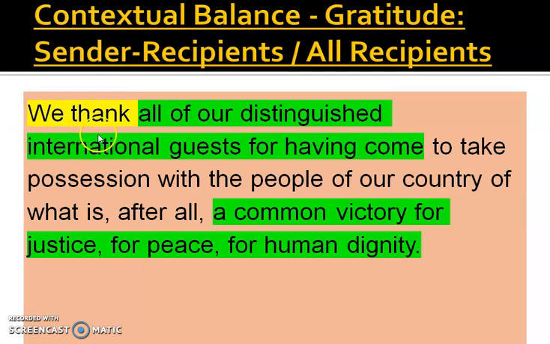All our distinguished international guests for having come, that means the recipients of the gratitude, to take possession with the people of our country of what is, after all, a common victory for justice, for peace, and for human dignity. That means all recipients have been given that gratitude. It's again a perfect sentence.